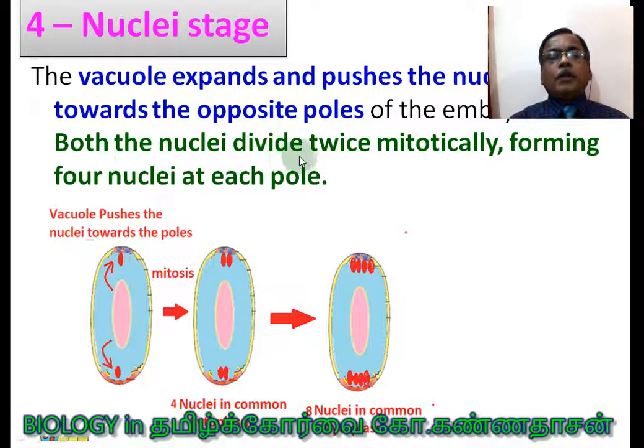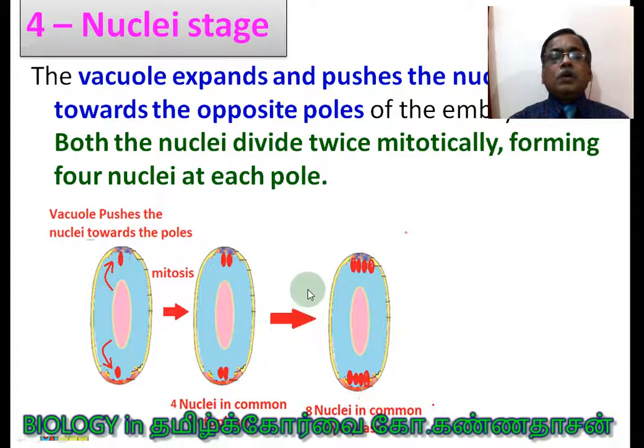Both the nuclei divide twice mitotically, forming 4 nuclei at each pole. Because of the enlargement of the vacuole, the haploid nuclei are pushed towards the poles. After going over there, they undergo 2 successive mitotic divisions. So it leads to the formation of 4 nuclei towards the micropylar end and 4 nuclei towards the chalazal end.